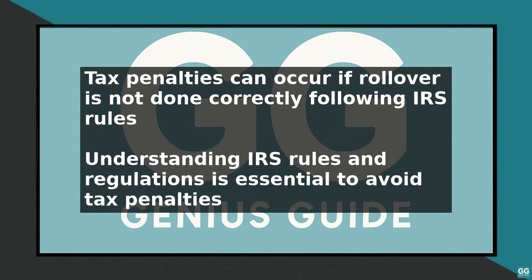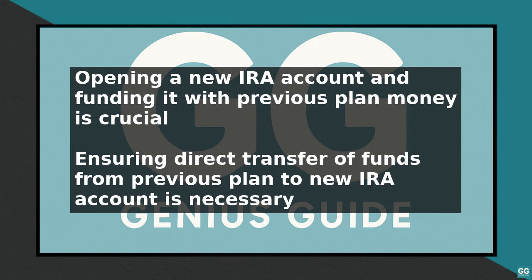To avoid common issues with an E-TRADE rollover IRA, it is crucial to understand the process and follow the steps carefully. First, you need to open a new IRA account with E-TRADE and fund it with the money from your previous employer-sponsored retirement plan. Next, you need to ensure that the funds are transferred directly from the previous plan to the new IRA account. This is known as a direct rollover. If the funds are paid directly to you, you will have 60 days to deposit the funds into the new IRA account. This is known as an indirect rollover.